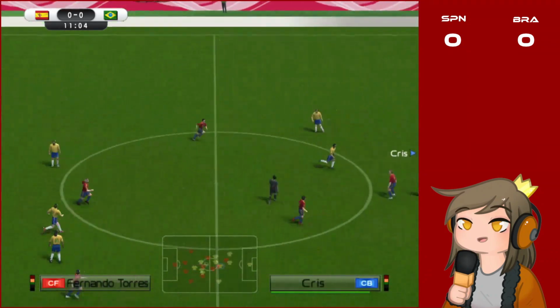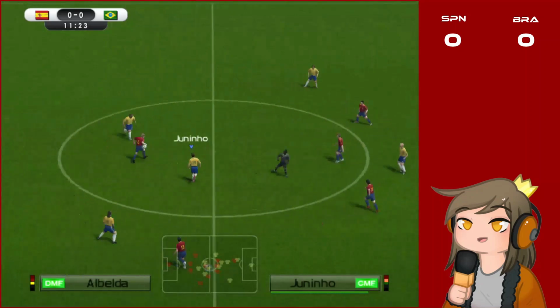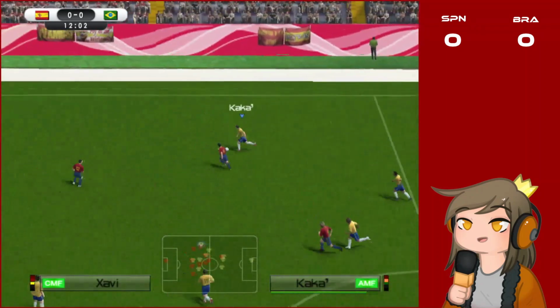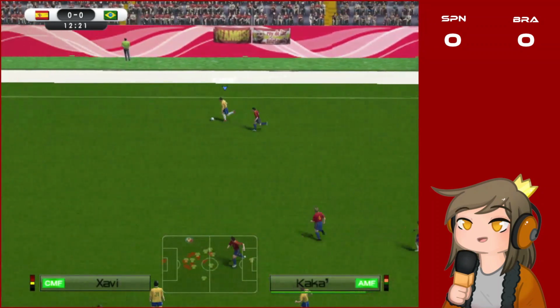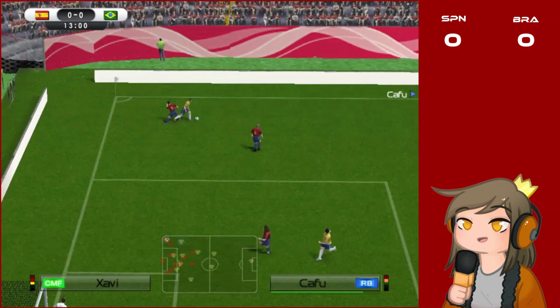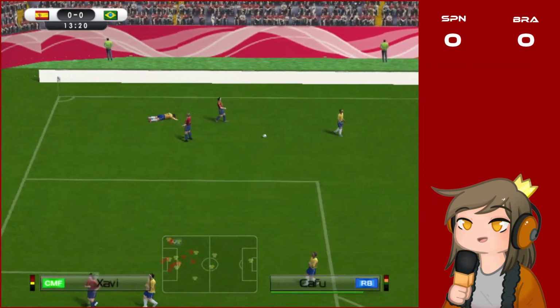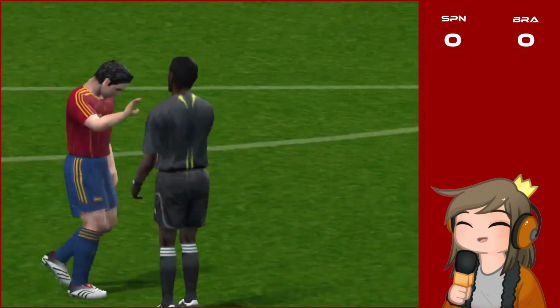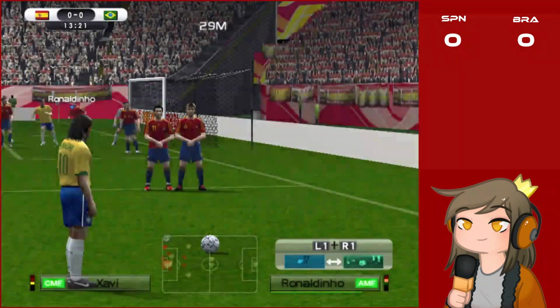Casillas sends it ahead to the strikers. It's Torres against Cris, but Cris wins it. It's Adriano on the ball. Passes it to Kaká. Kaká versus Xavi. Kaká wins it. Kaká runs, but he cuts back. And it's a foul. Xavi sends him down. The referee calls him, and it's not a yellow card, surprisingly. Should have been a yellow card.